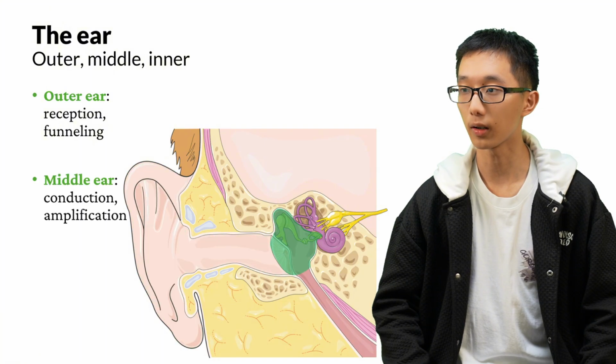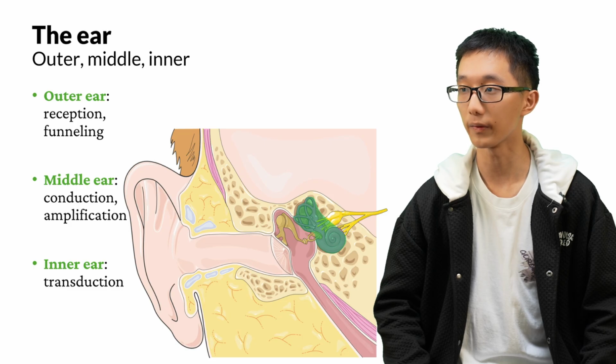The middle ear is here. It is for conducting sound and amplifying it so that it is easier to hear. And the third part is the inner ear, which is used for transduction. It transduces the sound signal into a nervous signal.